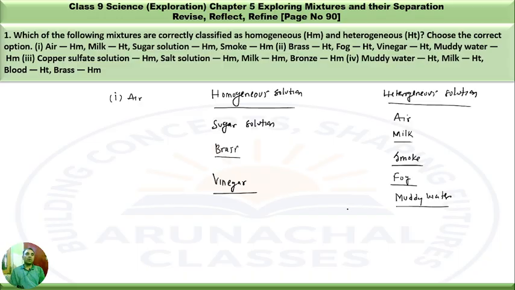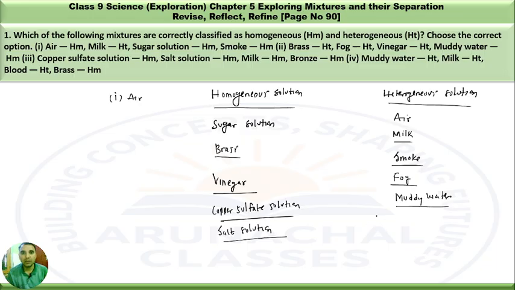We have copper sulfate solution. A salt dissolved in water becomes a copper sulfate solution. This salt is blue in color, and this particular solution of salt is homogeneous in nature, copper sulfate solution. Then we have salt solution, which is also a homogeneous solution. Milk, it appears to be homogeneous, but actually it is heterogeneous, that we have written.